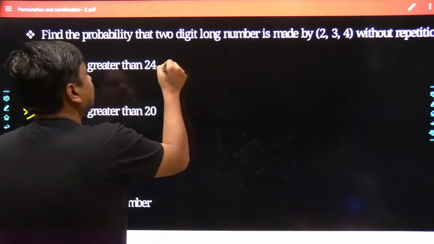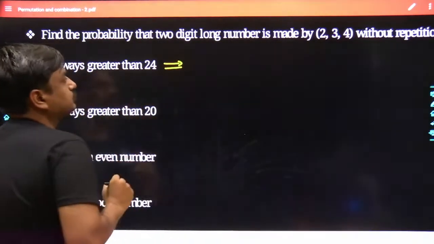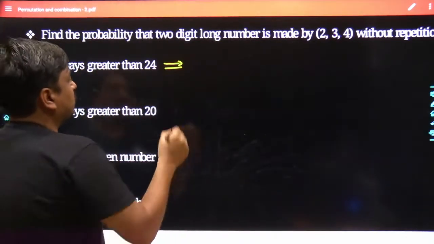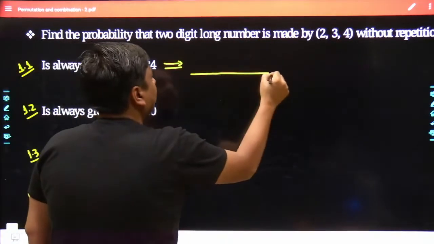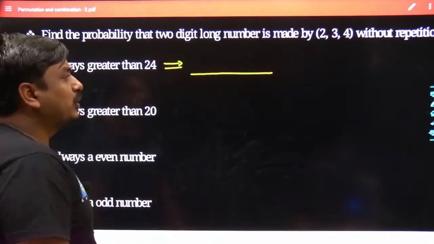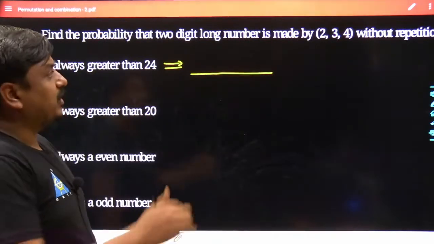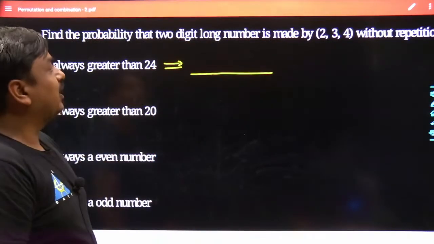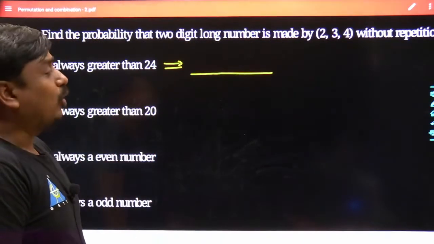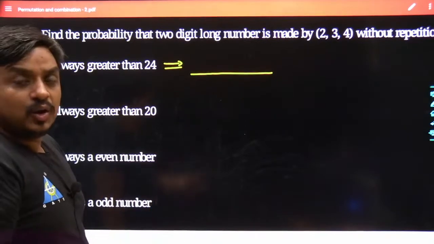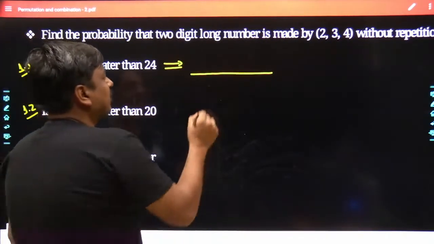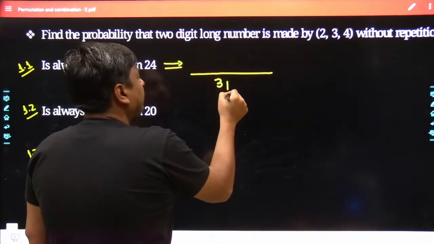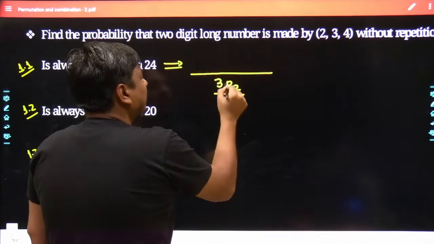Anyways, focus on this concept. First, on the denominator side, we would have all possible ways the two-digit number can be fabricated out of the three digits which have been given. How many two-digit numbers can be fabricated? That's simply going to be 3P2. Why has the permutation been taken?